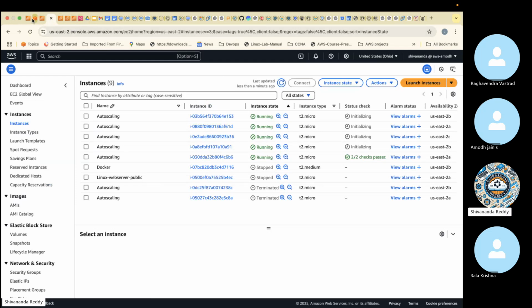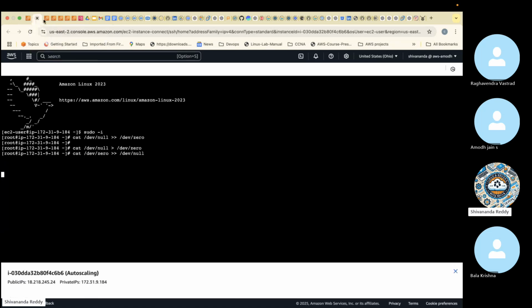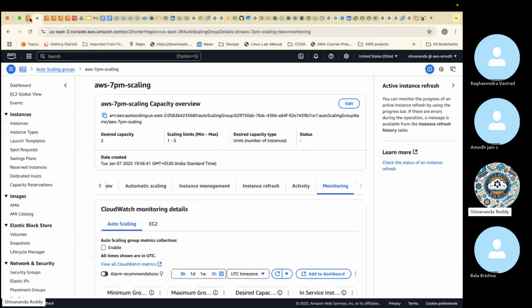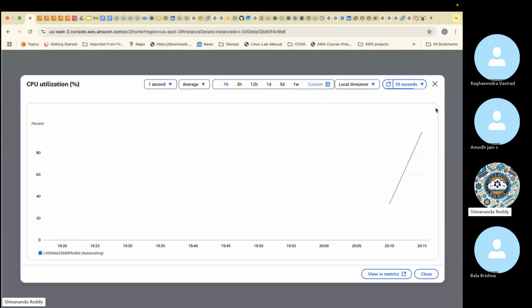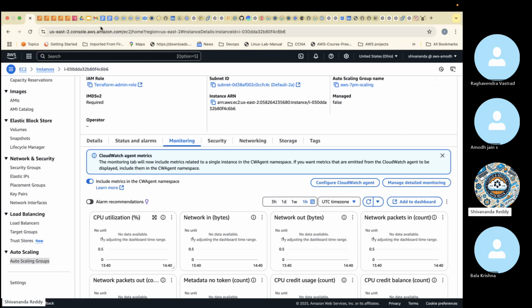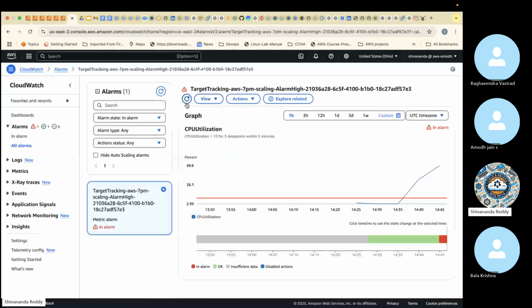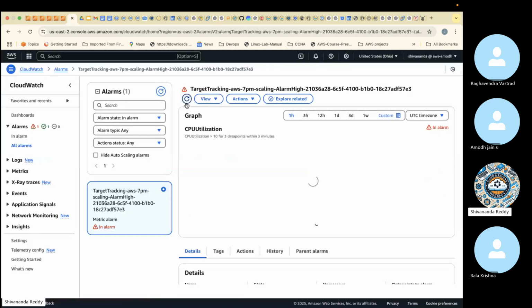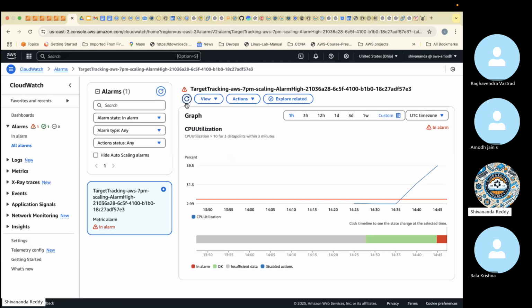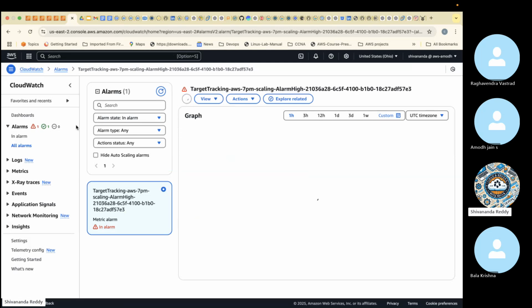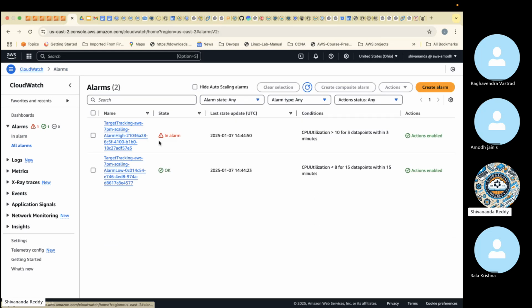So now what I'll do, somewhere I connected to the server, right? This one. I close this window. I close this window. So now it will keep constant. Look, it went to 99. But here how much is there in the CloudWatch? Let me observe that. Until it becomes less than 10, it will keep the same servers only. Look, still it's in alarm only. In alarm, CPU utilization is greater than 10%.